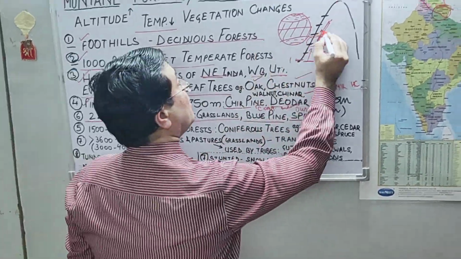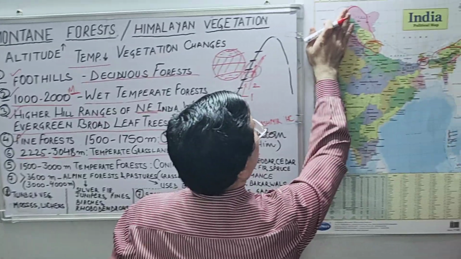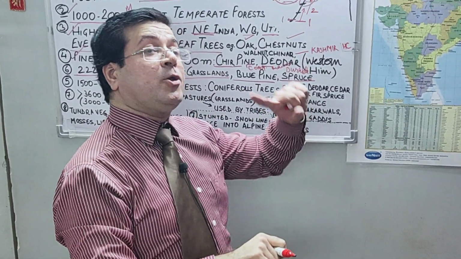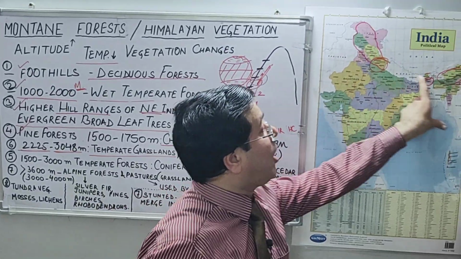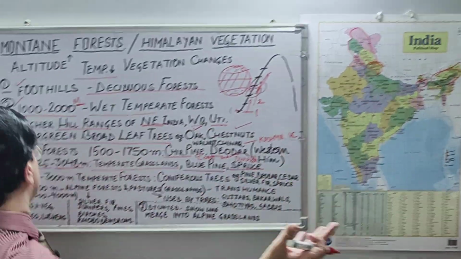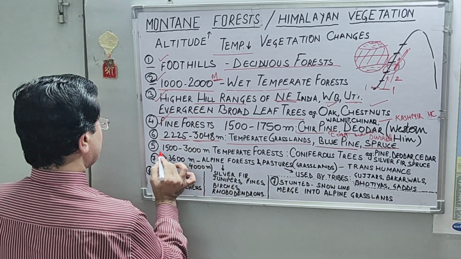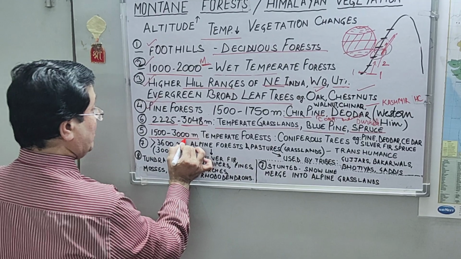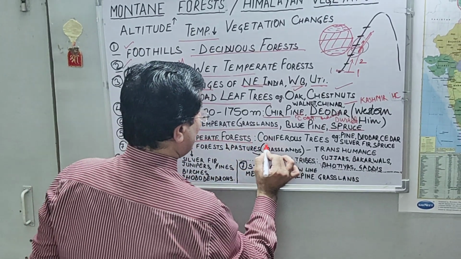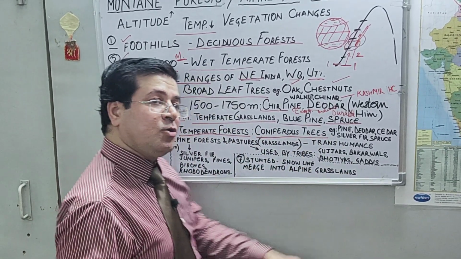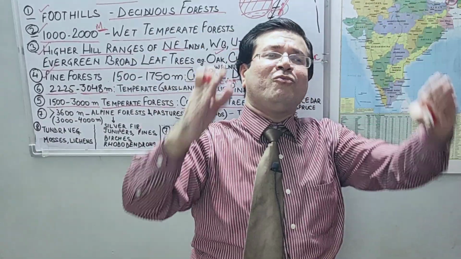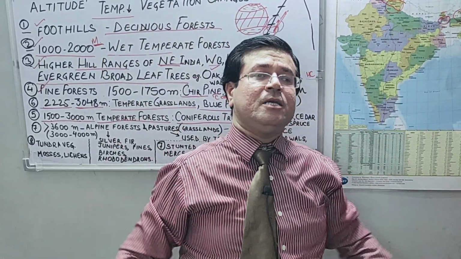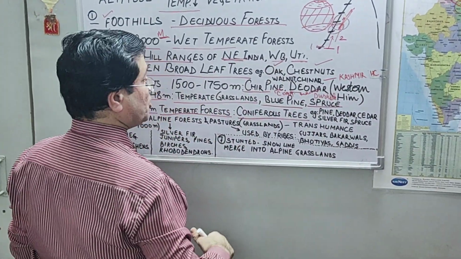And in the same area, because the Himalayas are spreading from this region to this region, the same kind of vegetation cannot be found at the same altitude throughout the Himalayas. So some variations are there, and among them we have found one area between 1500 to 3000 meters where we have temperate forests, where we have coniferous trees. Coniferous trees appear like a cone from the top, because snowfall is very common here and snow falls easily without damaging the vegetation cover.